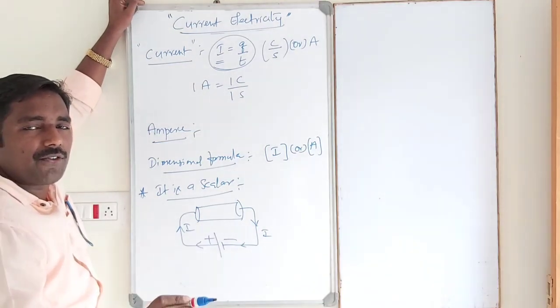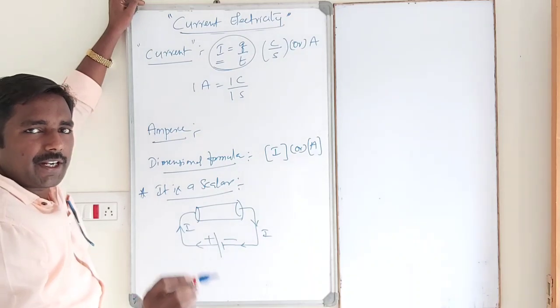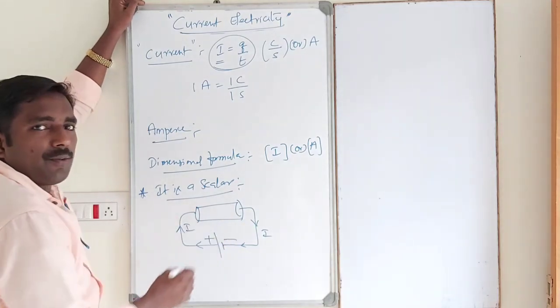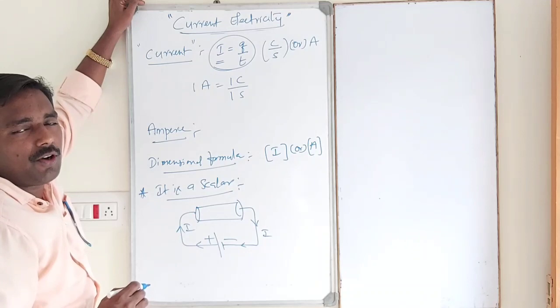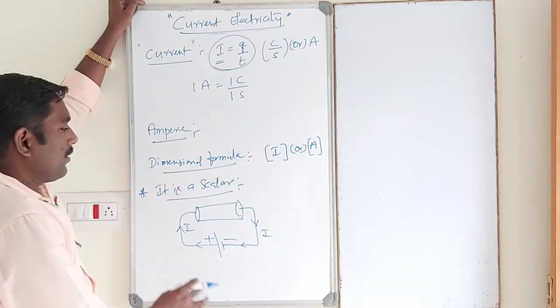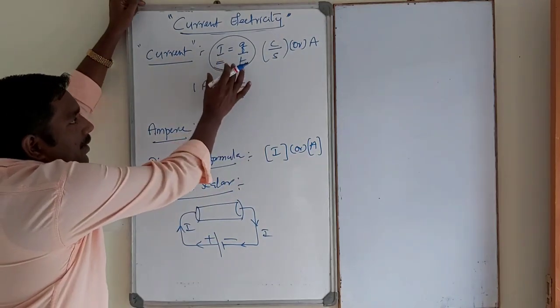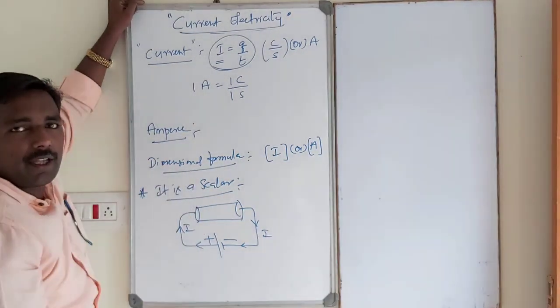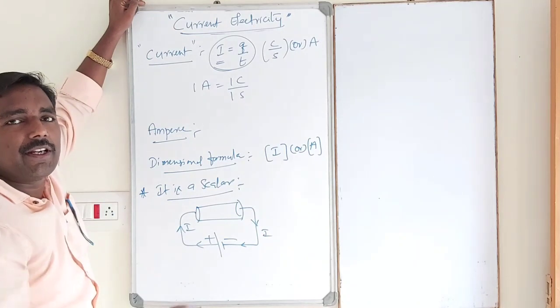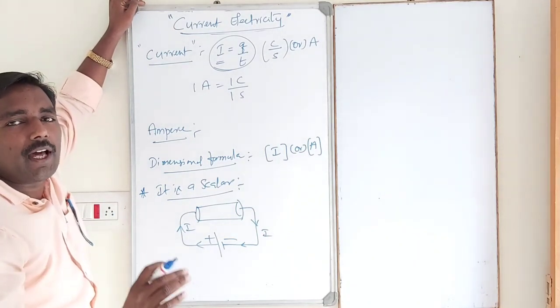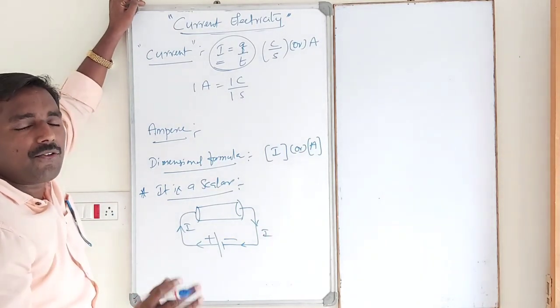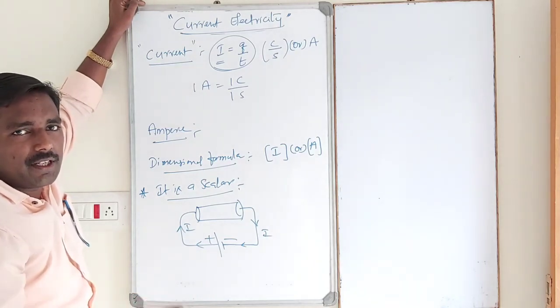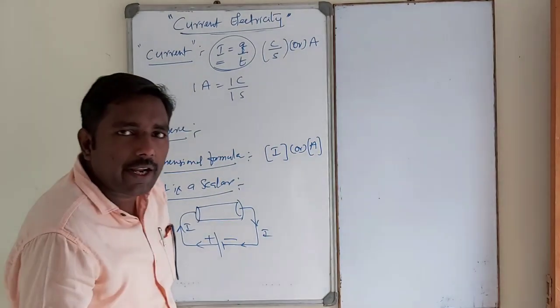Conventionally, the direction of electric current is the flow of positive ions moving. So electric current has magnitude and also direction, but it is a scalar quantity because it does not obey the parallelogram law of vector addition.